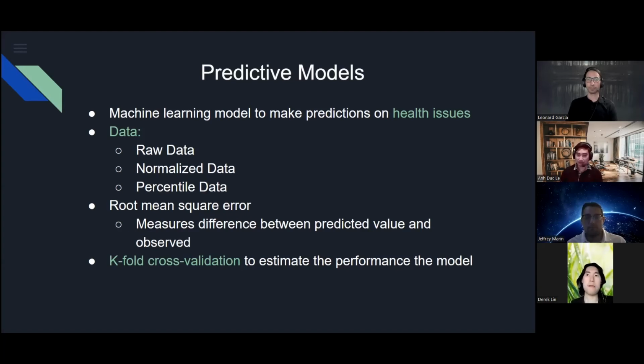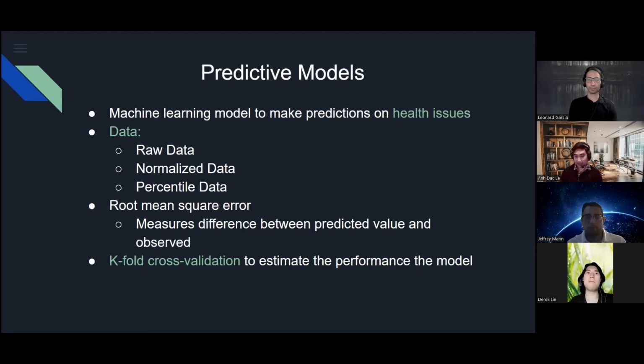pollution values and ranking them between communities. So we're only using those percentile values. And we're using root mean square error as a measurement between the predicted value and the observed to see which one has better performance.